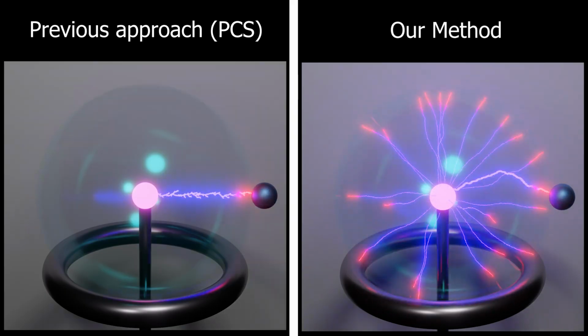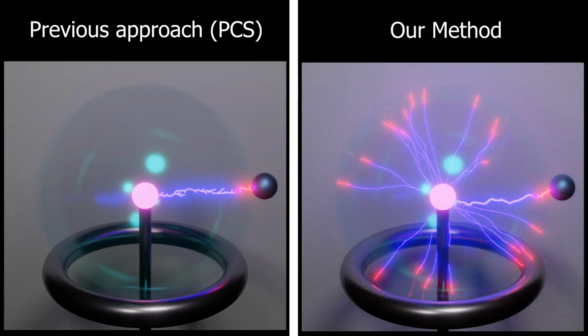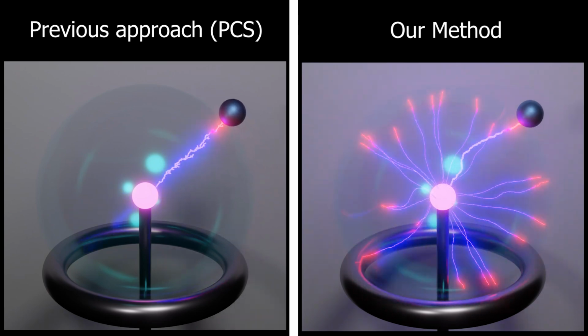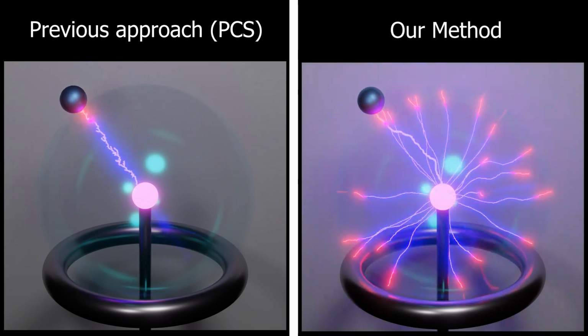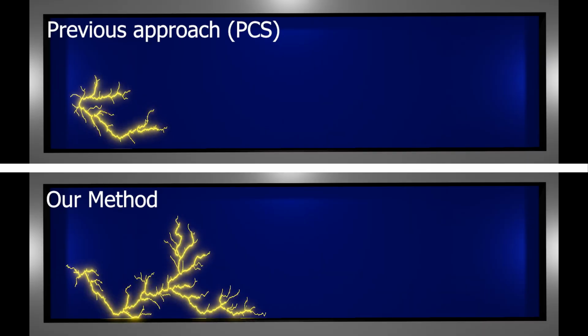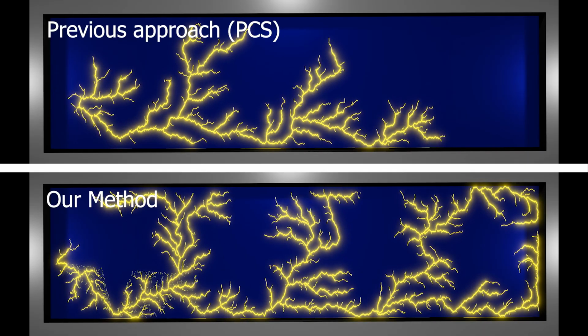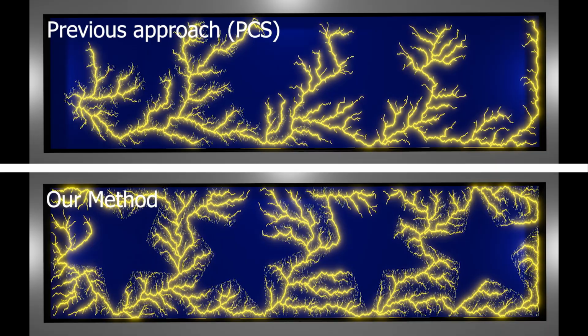Here we simulate the popular plasma ball experiment. When the glass is touched, primary and secondary discharges appear inside the gas. This scene contains complex discontinuous obstacles within the volume.